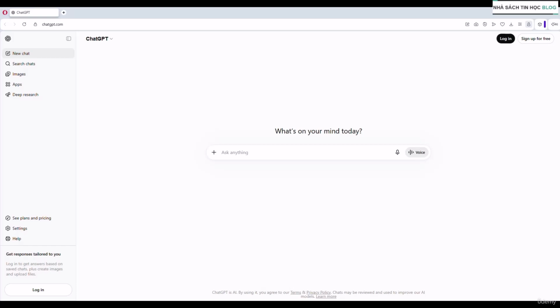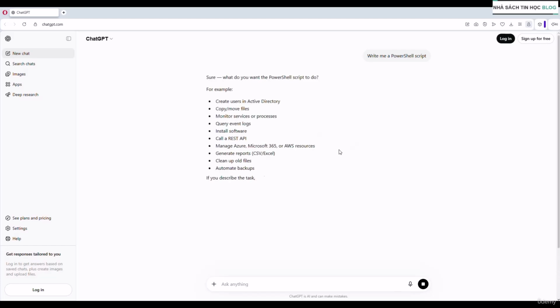A lot of people, when they're first getting introduced to AI, will treat it a lot like we do with Google searches, with just the most basic type of prompt. So for example, if I was to just ask ChatGPT, write me a PowerShell script, it's not going to be a good time, right? It's going to ask us, well, you need to give me more information. It doesn't do anything useful because I haven't told it specifics and I haven't told it what I need.